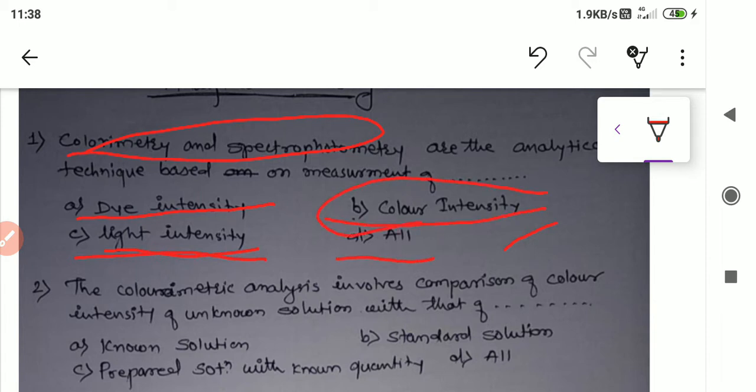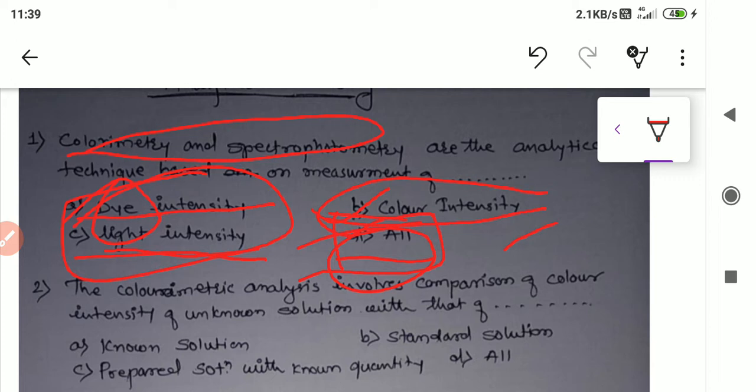So from this, the B option, color intensity, is correct, or we can say all the options are correct. Dye, color, and light intensity all are related to one and the same thing. So the most correct answer is all.